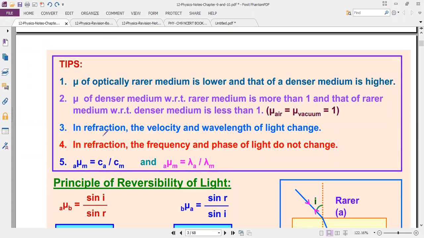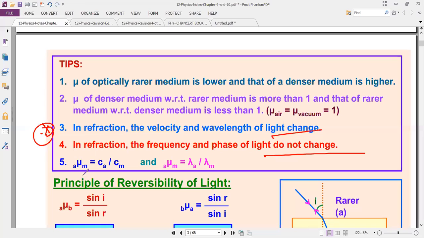Next one. In refraction, the velocity and the wavelength of light change. One more question, please note it. Maximum in this area they are asking one more. In refraction, the velocity and the wavelength of light change, but the frequency and the phase of light do not change. So which is the variable, which is independent and dependent, like this also will come.